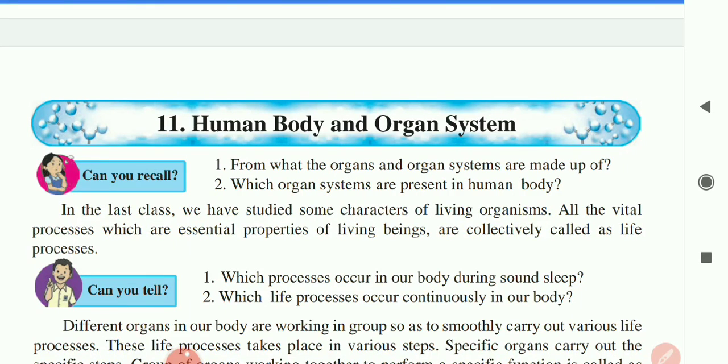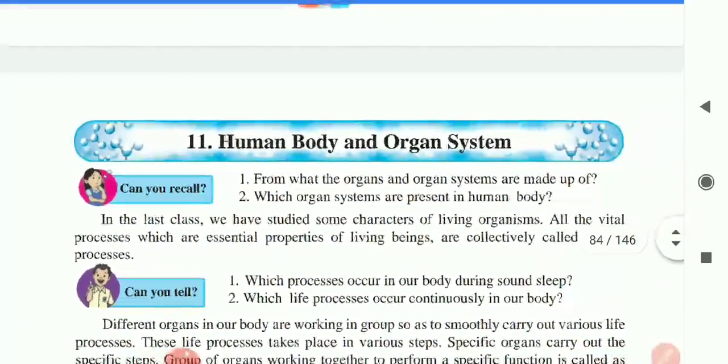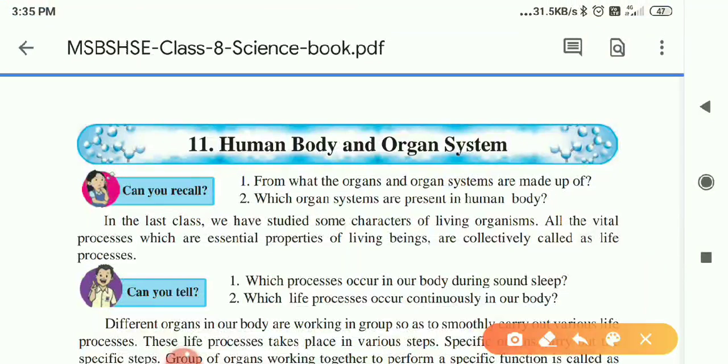Now, in the last class we studied some characteristics of living organisms. So which are the characteristics of living organisms? As you know, every living organism is made up of cells. The main structural and functional unit of the body is the cell, and from cells all living organisms are formed.